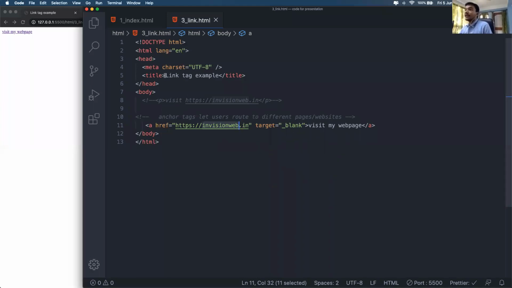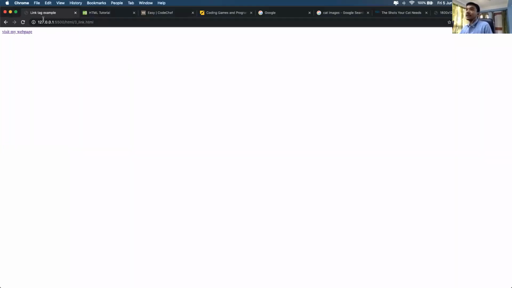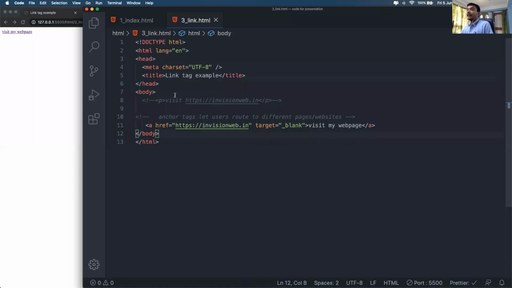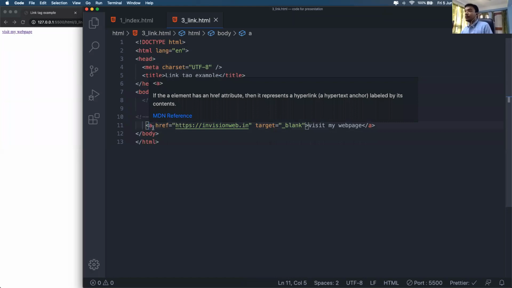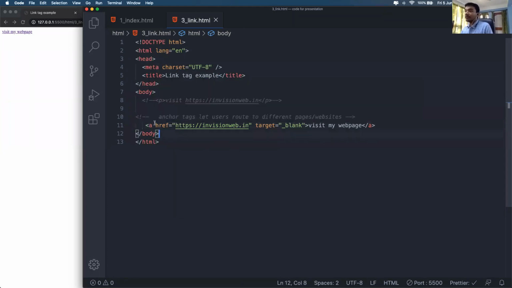So the third example says link tag example. This is showing right here, link tag example, and in the body portion we have a different kind of tag. This is a new tag for us, right? We have seen p tags only as of now. So this is a new tag. This is called the anchor tag.